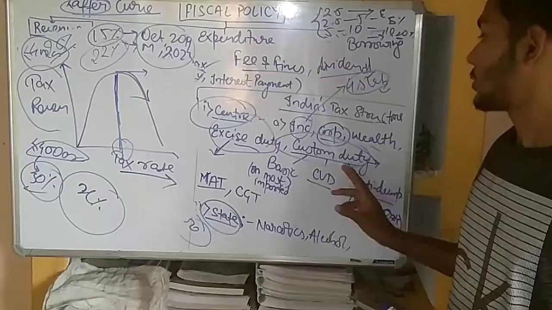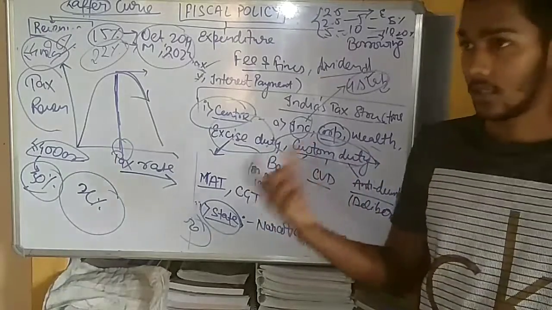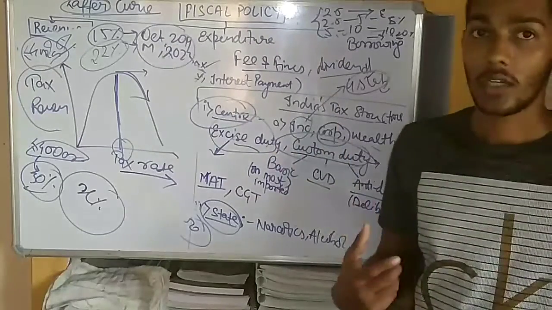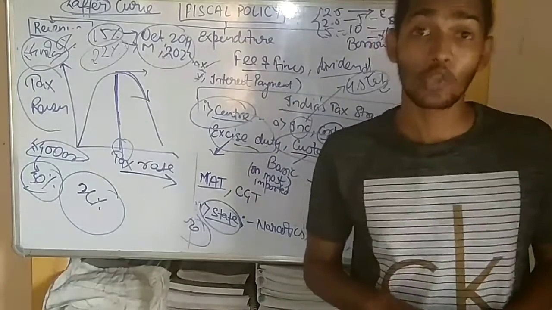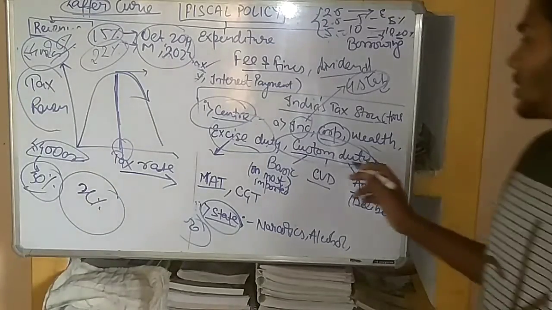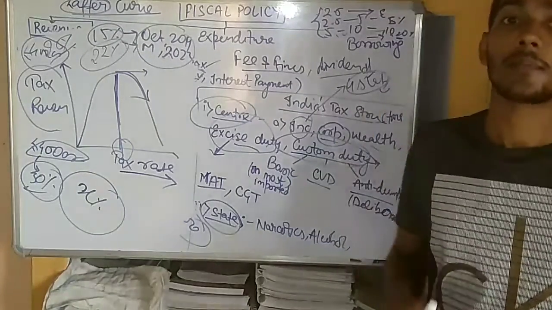That custom duty, as we have said, is the opposite of the excise duty, in which the tax is imposed on the imported item. Why is tax imposed on the imported item? Because if the tax is not imposed, then the developed country can flood the market of the developing country.